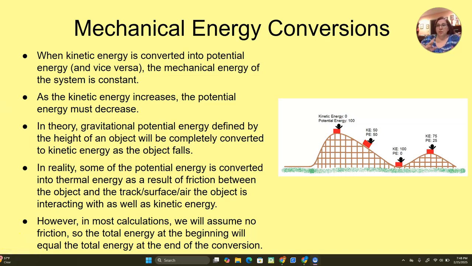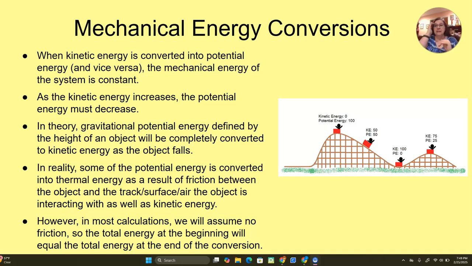All right, so we're still talking about mechanical energy and converting between potential energy and kinetic energy through the conservation of mechanical energy. So I just want to hammer this home. When we convert potential energy into kinetic energy, the total mechanical energy of the system is conserved. Now, this is not taking into account any additional forms of energy like chemical energy or thermal energy, but the mechanical energy is going to be conserved.